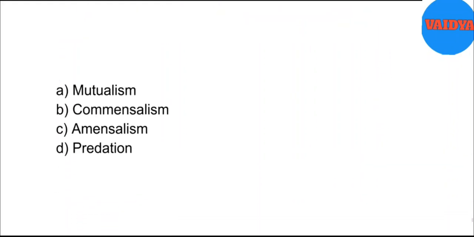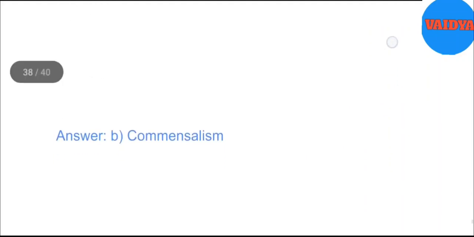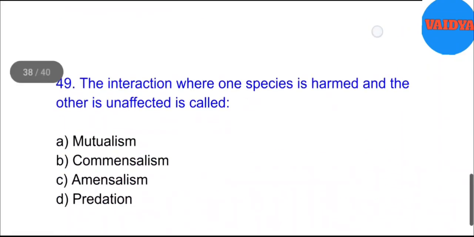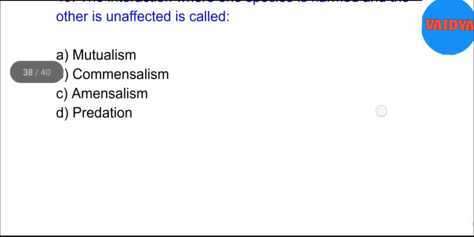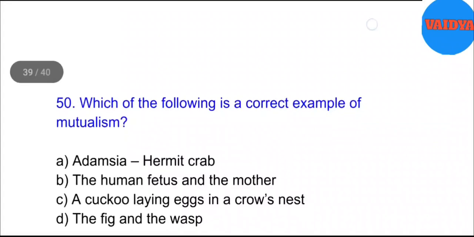48. Which of the following interactions benefits one species and neither benefits nor harms the other? A. Mutualism. B. Commensalism. C. Amensalism. D. Predation. Answer. B. Commensalism. 49. The interaction where one species is harmed and the other is unaffected is called A. Mutualism. B. Commensalism. C. Amensalism. D. Predation. Answer. C. Amensalism.